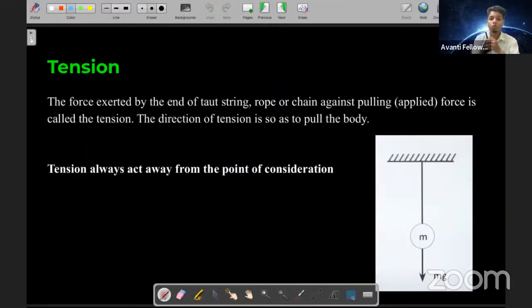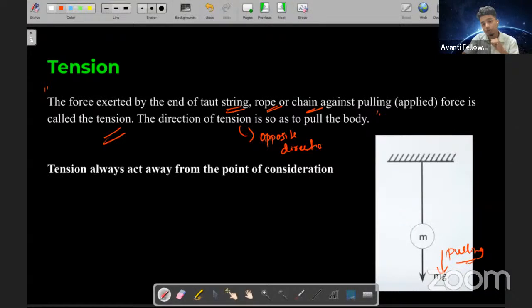Now, when you talk about tension, the definition says that it is a force exerted by the end of a taut string, basically a string or a rope or a chain, against the pulling. This is pulling, right? So the pulling force is called tension. The direction of tension is so as to the pull of the body. Basically, it is in the opposite direction as the direction of weight.